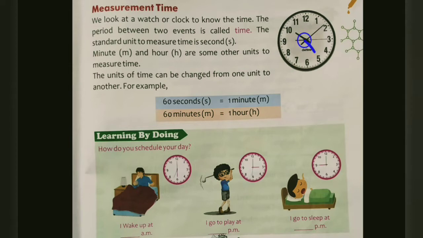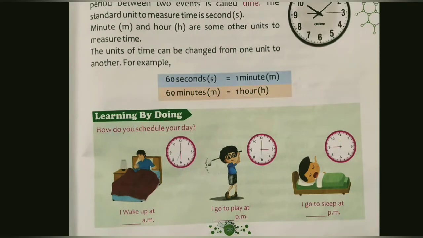A small hand tells us about the hour. The big hand tells us about the minute, and the longer, very thin hand shows the second. Okay, now we can change from one unit to another unit.